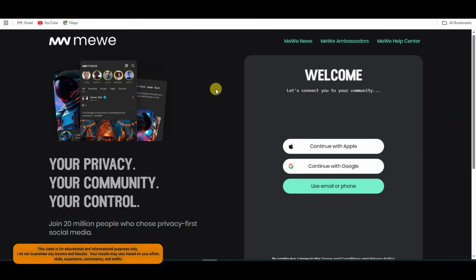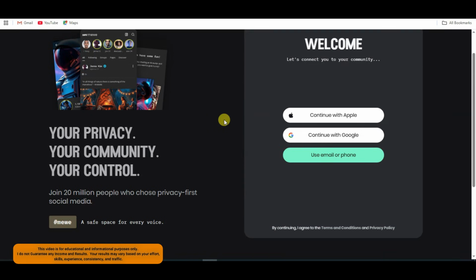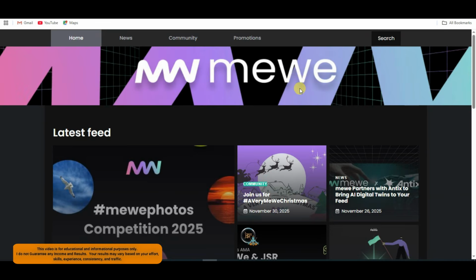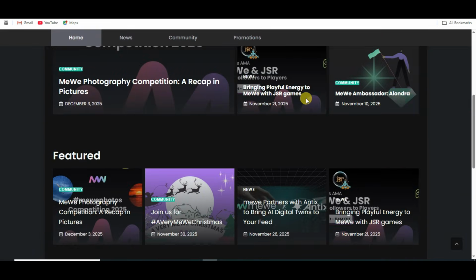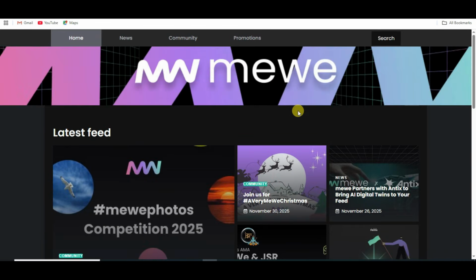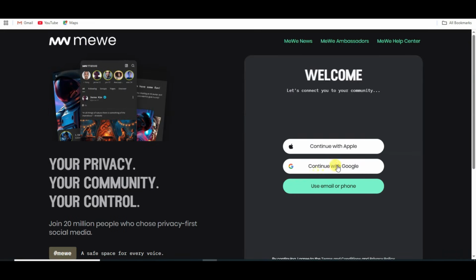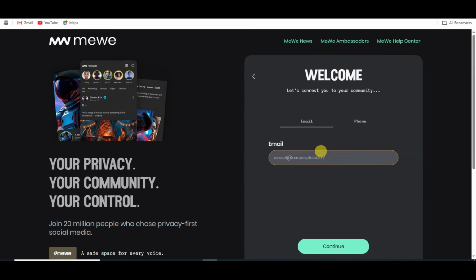Now in next step what you will have to do is you can go on maybe platform. Guys, this is the best and most popular platform. You can use this platform to get traffic for your Google site. First of all, you will have to create account on this platform. You can continue with Google, you can continue with Apple, or you can click here. You can type here your email address. You can click on continue button. Guys, you can easily create account on this platform.